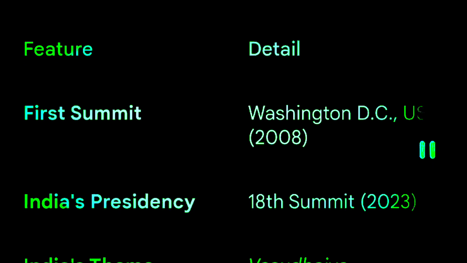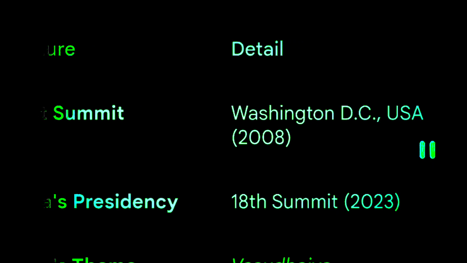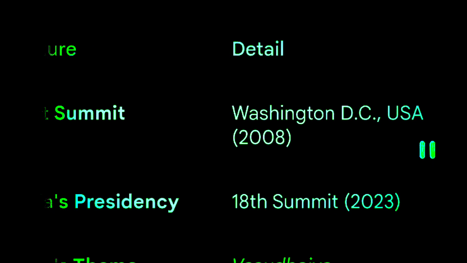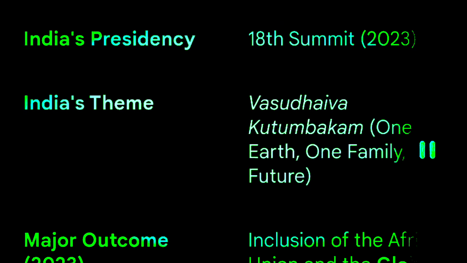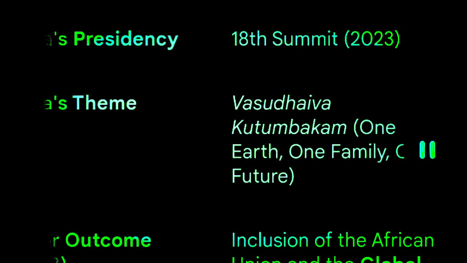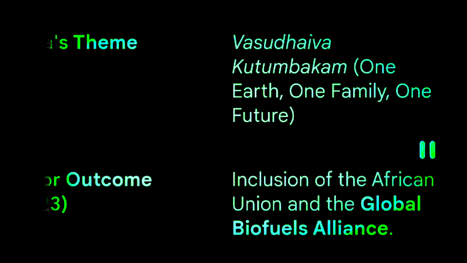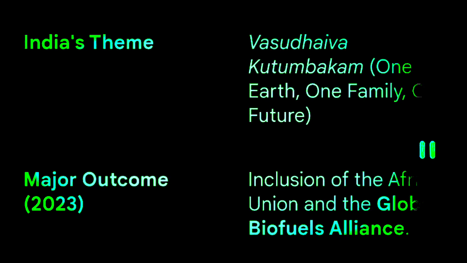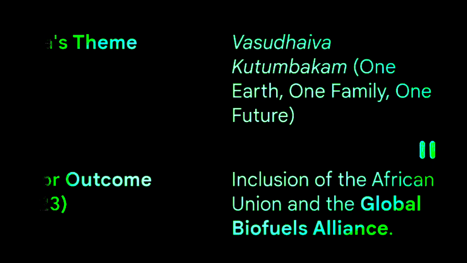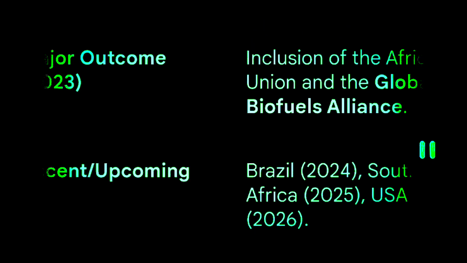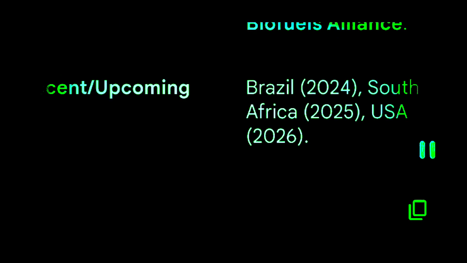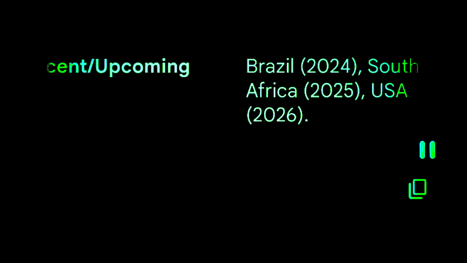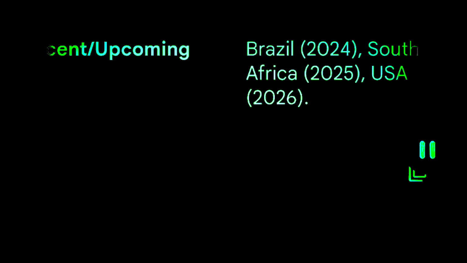Feature, detail. First Summit: Washington, D.C., USA, 2008. India's Presidency: 18th Summit, 2023. India's theme: Vasudhaiva Kutumbakam, One Earth, One Family, One Future. Major outcome, 2023: inclusion of the African Union and the Global Biofuels Alliance. Recent and upcoming: Brazil, 2024; South Africa, 2025; USA, 2026.